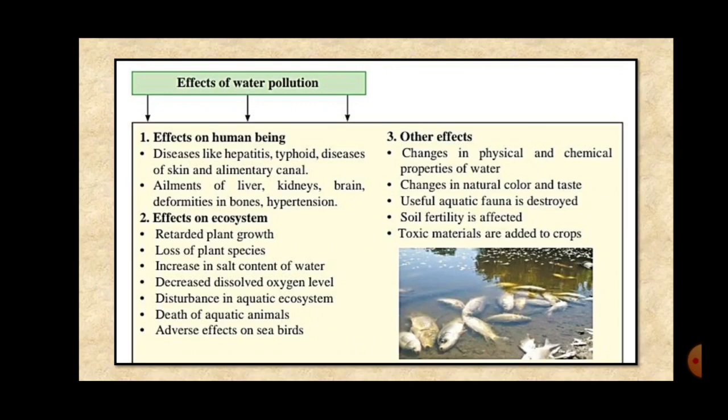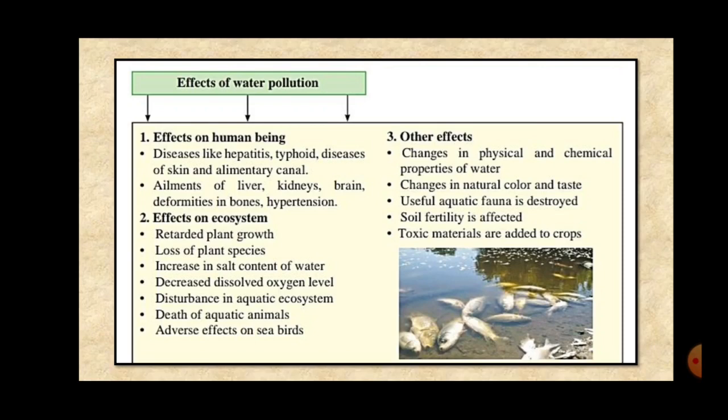Then useful aquatic fauna is destroyed. As I said, the plants and the animals both are very adversely affected by water pollution, because they live in the water, right? So the changed chemical properties of the water affect their body externally, and when they inhale the water, their body is affected internally also. Then soil fertility is affected. And the last one is toxic materials are added to crops.